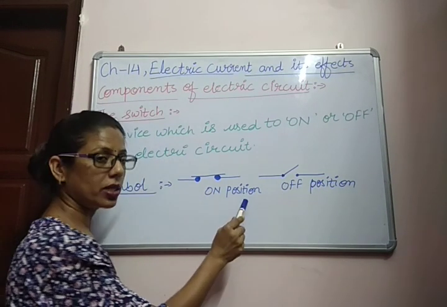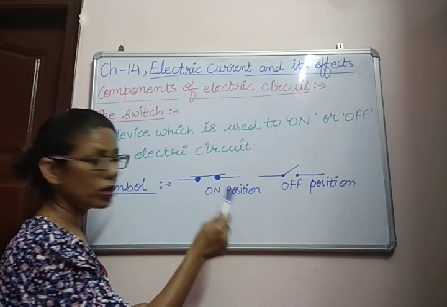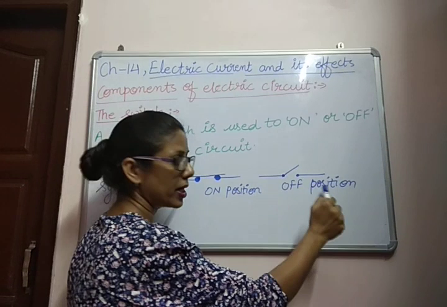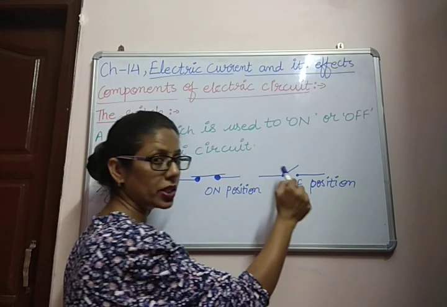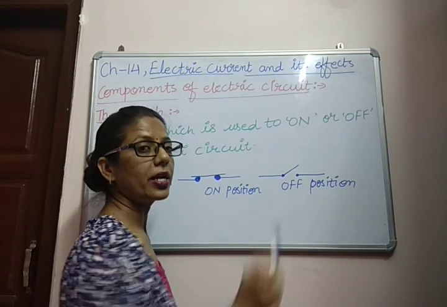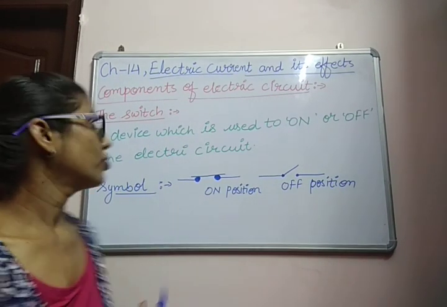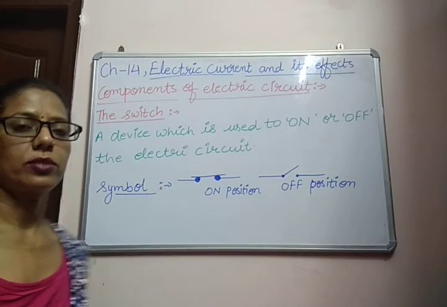In the off position, the electric current will not flow in the electric circuit, and the appliances will not work and the bulb will not glow. So this is about the switch.